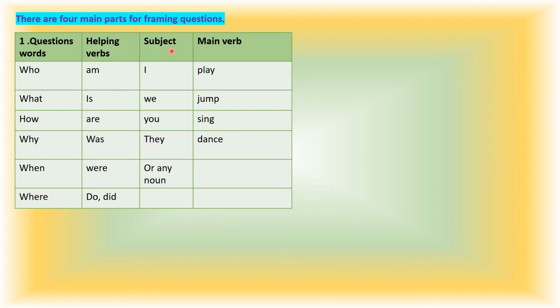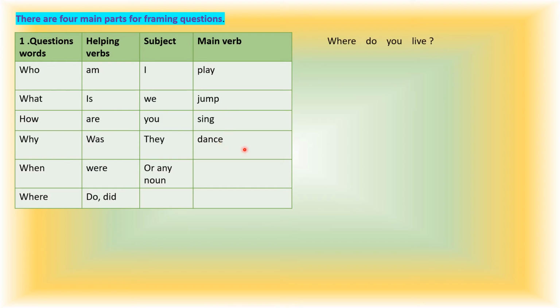Yes. Then about subject. This is something new for you that I will explain. What is subject? I, we, you, they. This you have studied. Yes, these are all called pronouns. Isn't it? I, we, you, they, he, she, it. This we have already studied. Or any noun. So children, this we are going to use in making questions. The main verb, you are already aware of it. It's an action word like play, jump, sing, dance.